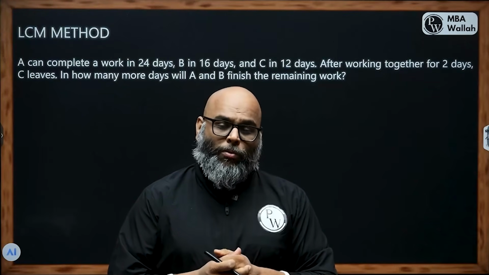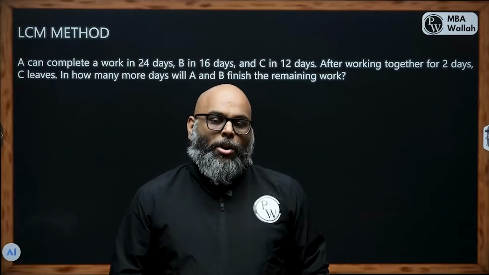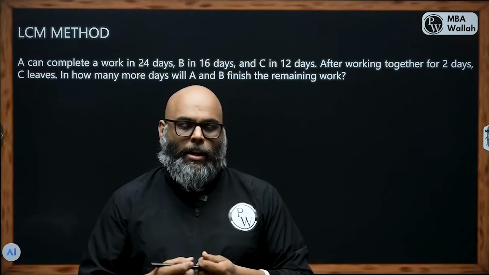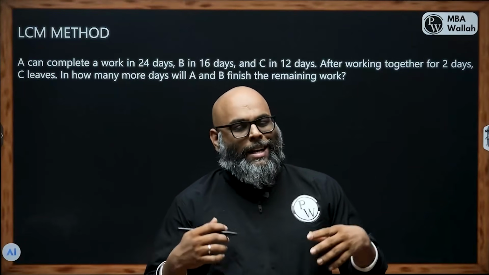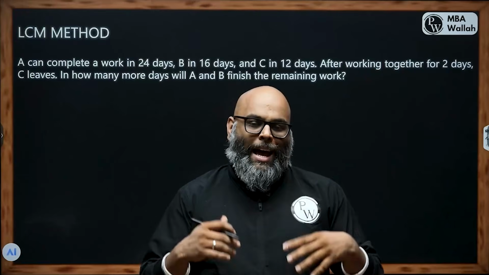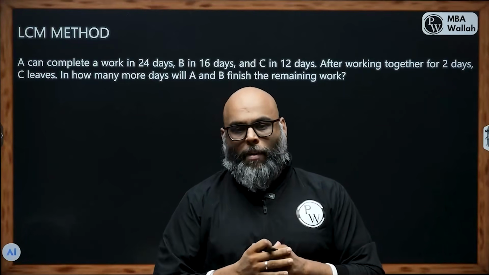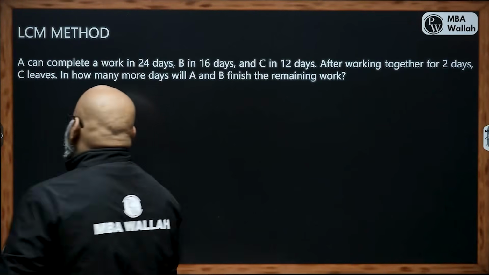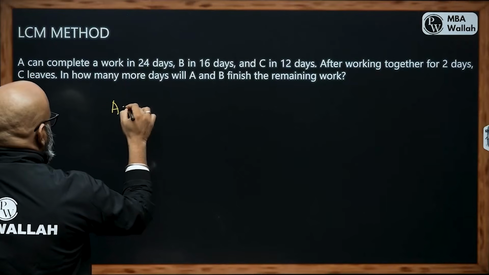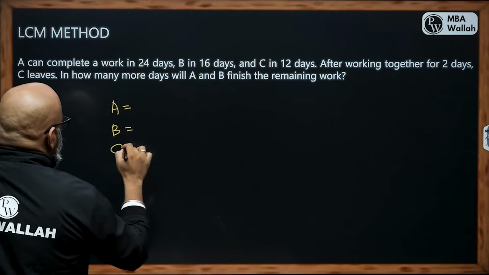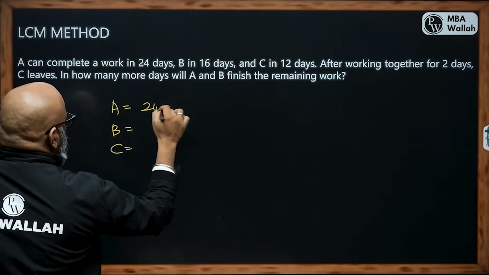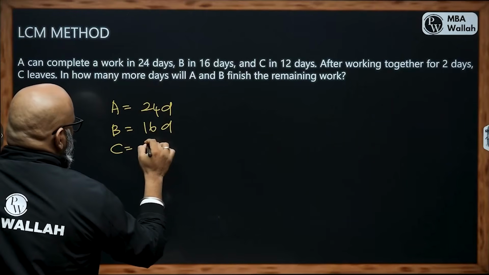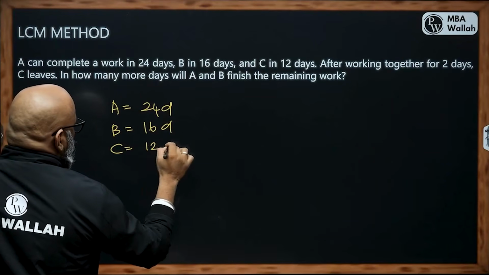What is the amount of work? It could be anything. You could take 100 units to be completed, 50 units, 7 units, X units to be completed. It doesn't matter how many units we take. But for our convenience, we are going to take 24 days for A, 16 days for B, and 12 days for C.